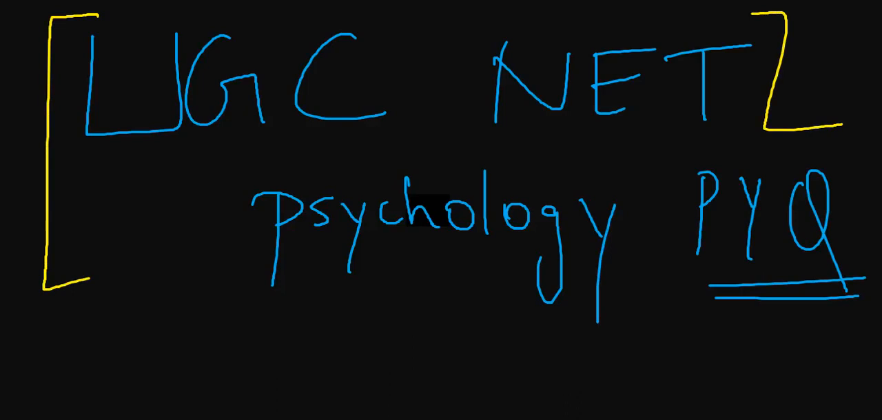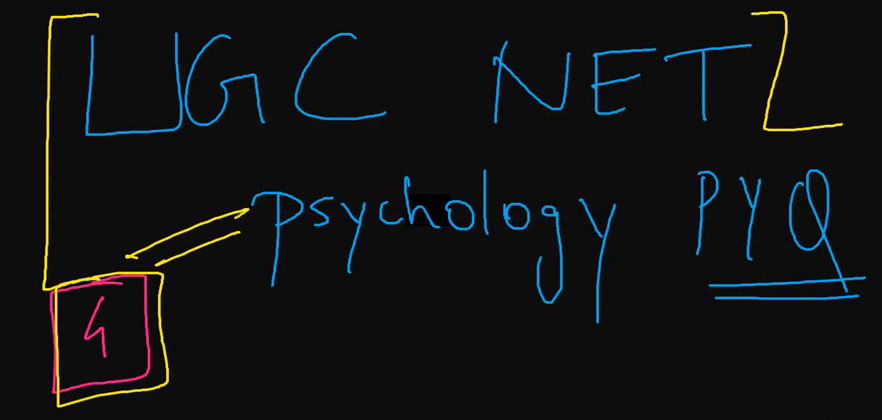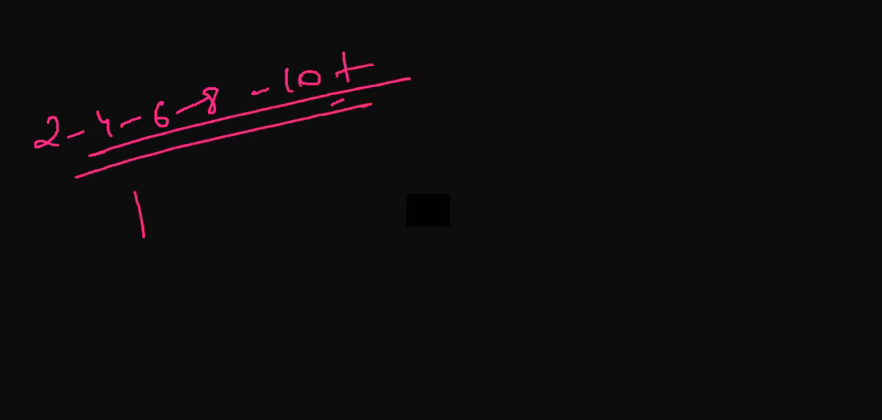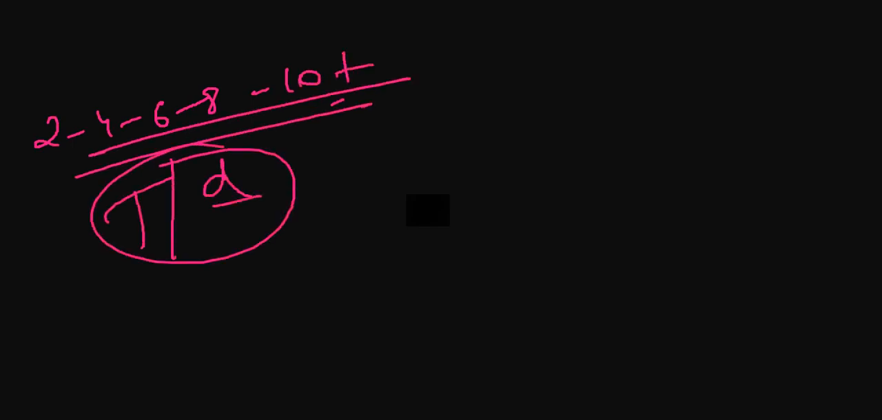In today's video we will be discussing part number 4 of your UGC NET Psychology examination of 16th March 2023. If you have not watched the previous ones, make sure you watch them so that you don't miss out on 2, 4, 6, 8, 10 plus marks in your upcoming June or December session.